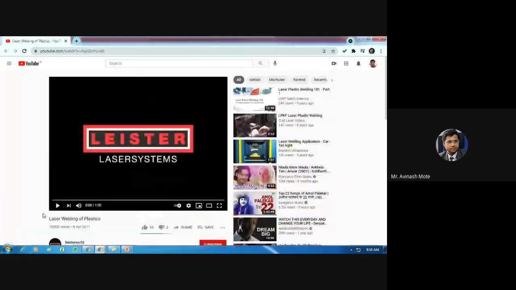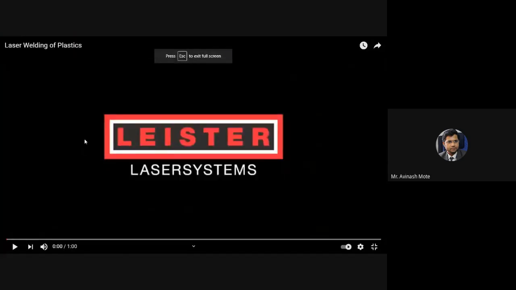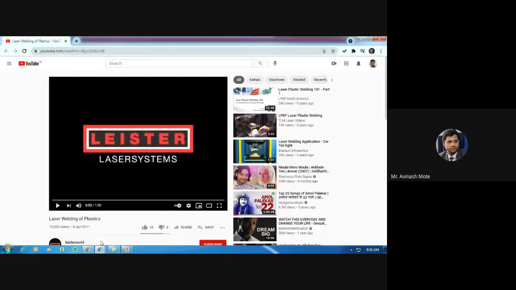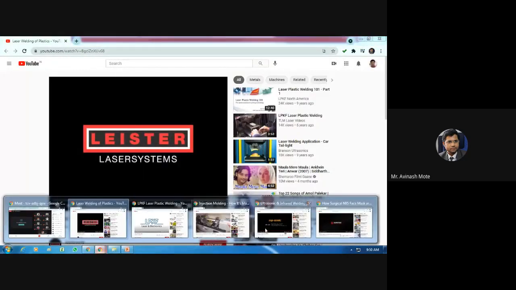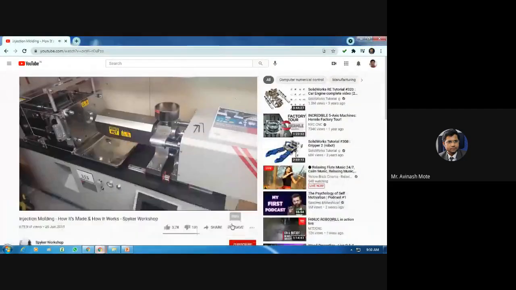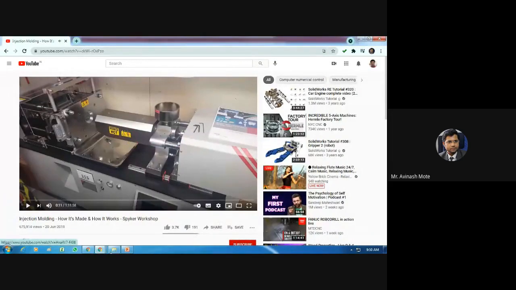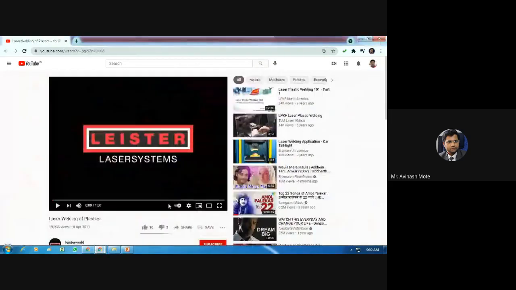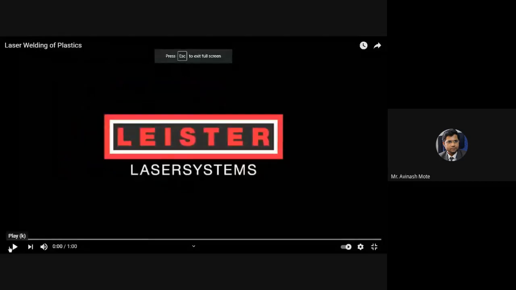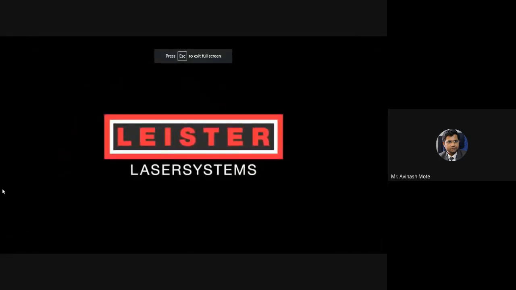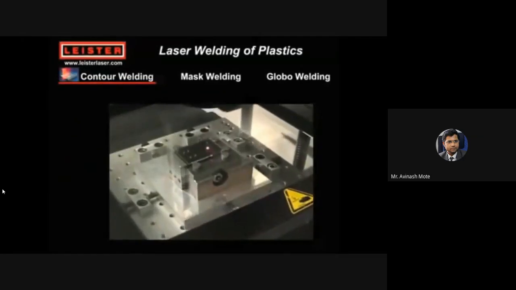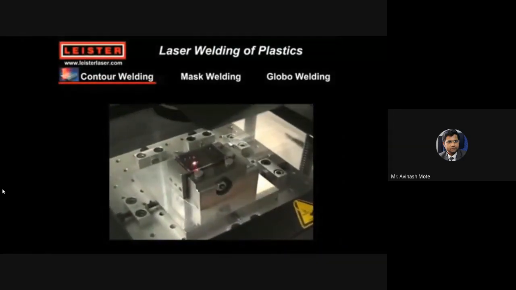What is this, laser welding? We have not seen anything for laser. I think another one started. Yesterday we have not seen it. This is laser welding. Check it properly.